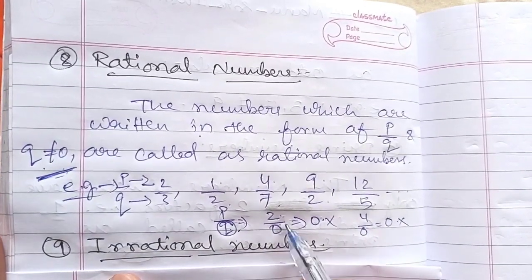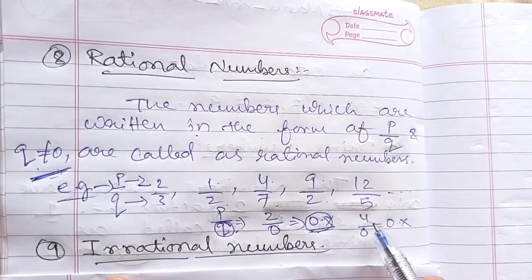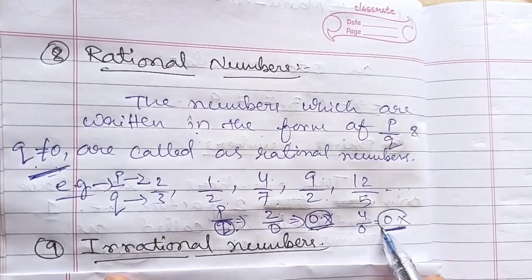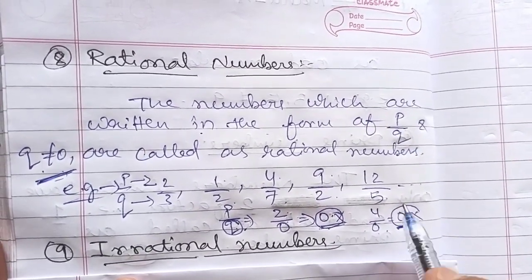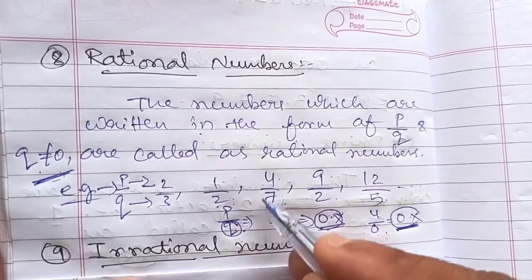Why? Because 2 divided by 0 is not 0. We cannot define it. Again 4 divided by 0 is also not 0. We cannot define it. We won't be able to get any value by dividing by 0. It is infinite or not defined. That's why q should not be equal to 0. There must be some number in the denominator.